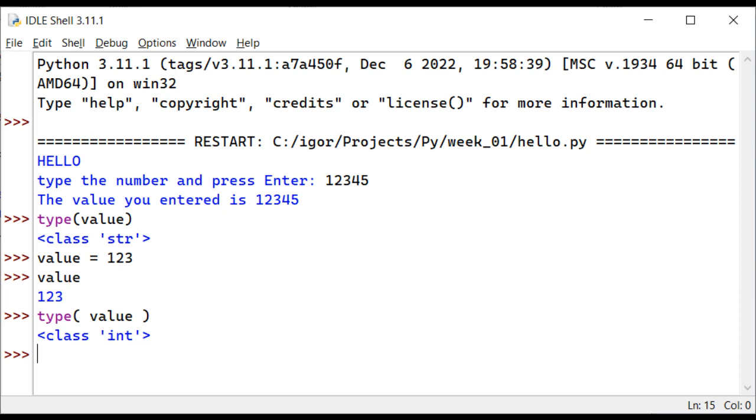Python is a dynamically typed language, which means you don't need to declare a type of a variable. Instead, the type is assigned dynamically based on the type of the assigned value. In other words, the type of the variable is derived from the assigned value.